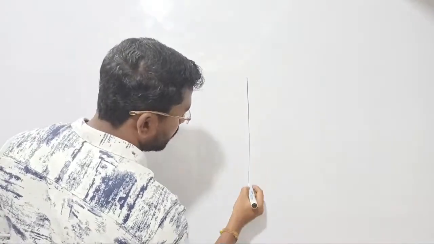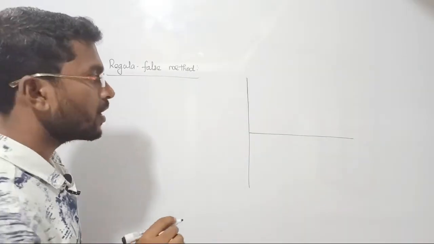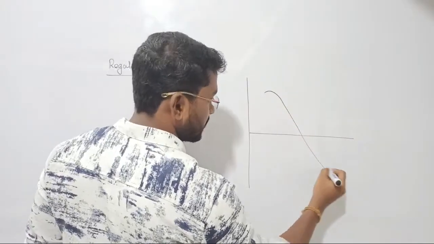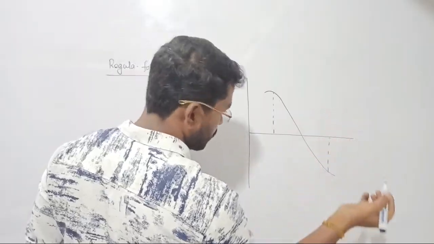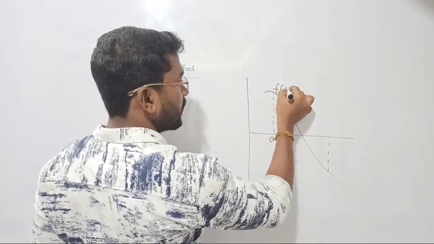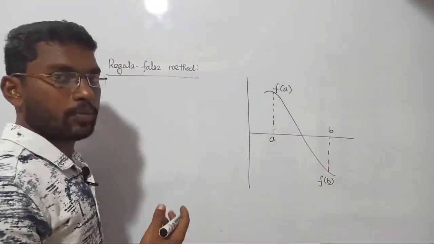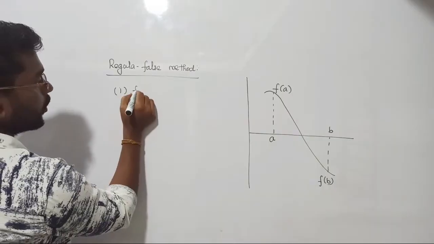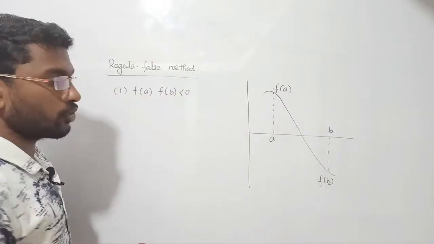First step, right? Either it might be the bisection method or some method, according to the intermediate value theorem, you should first find the initial 2 points, right? Either you can take this curve or the opposite curve, it's your wish, guys. I told you already. Let me select 2 initial points. The corresponding value of a is f of a, and of b is f of b. I found these using the trial and error procedure. After finding them, condition number 1 is satisfied, that is the product of fa dot f of b will be less than 0. We have found this.